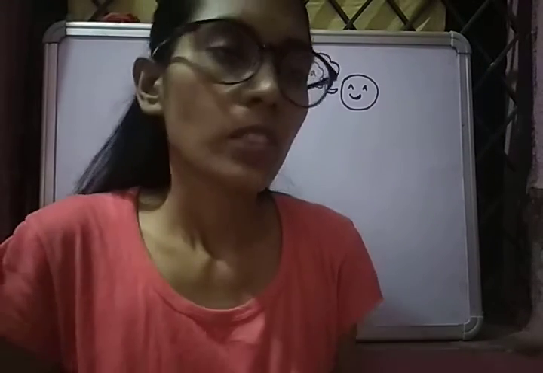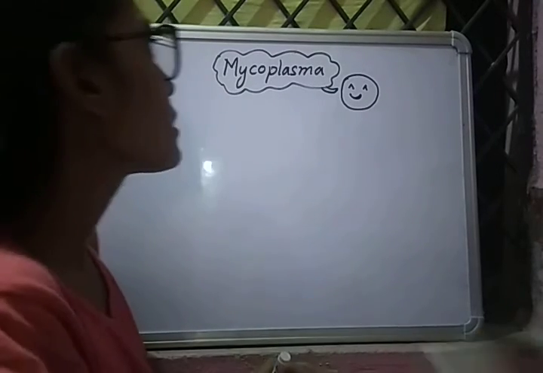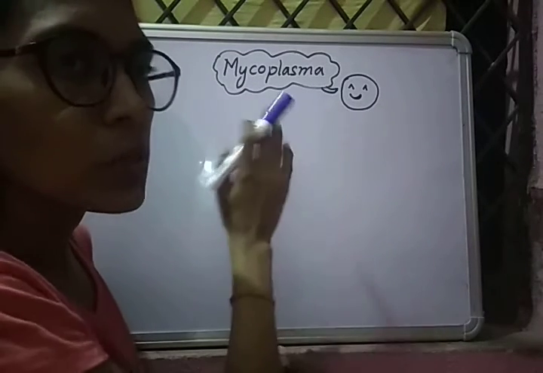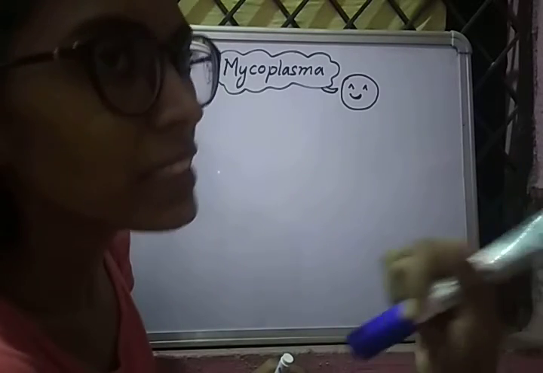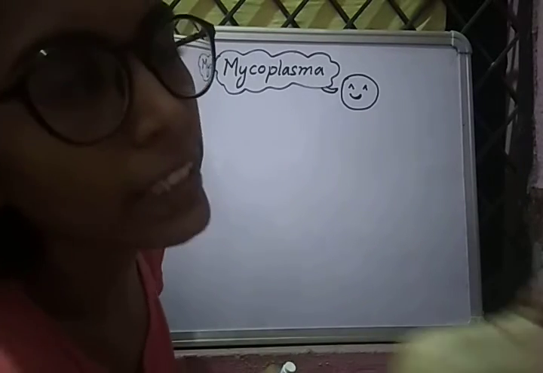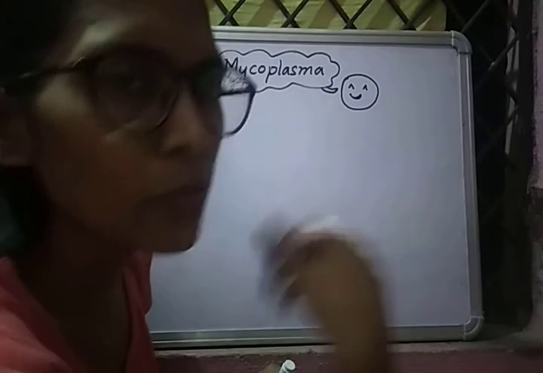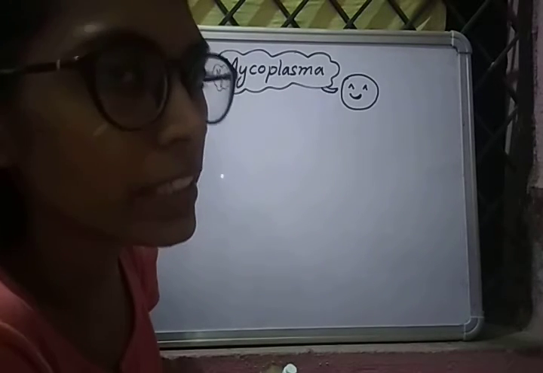Hello everyone. So today we are going to start a new topic named mycoplasma. Earlier it was studied under bacteria, but later on scientists found that it had some peculiar characteristics which are different from bacteria.